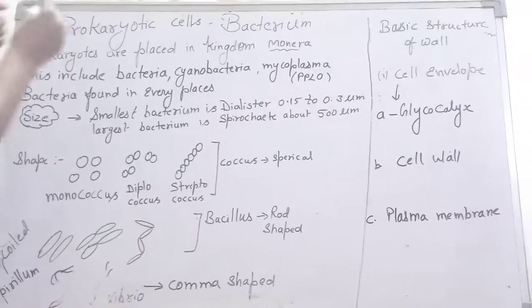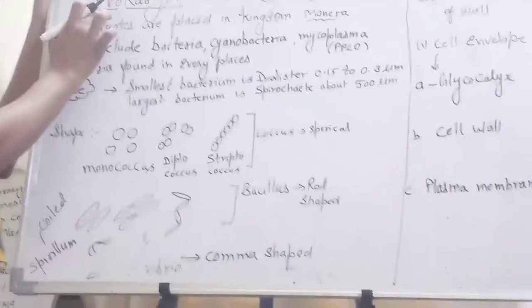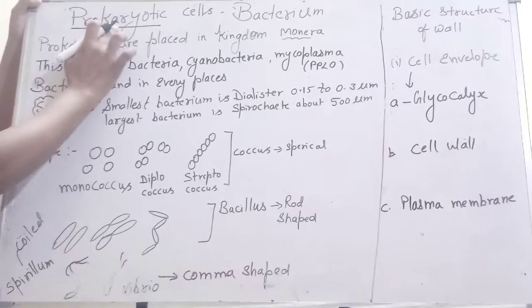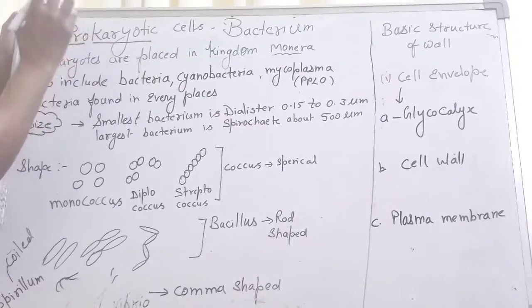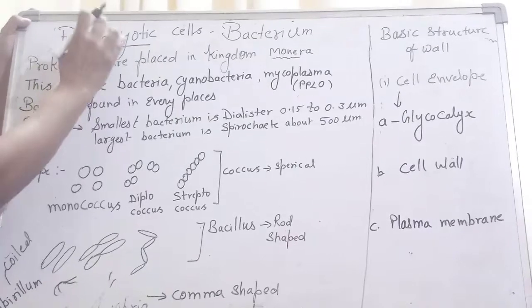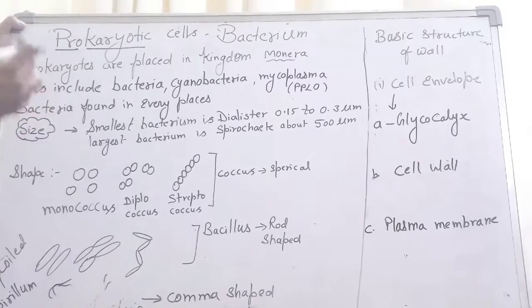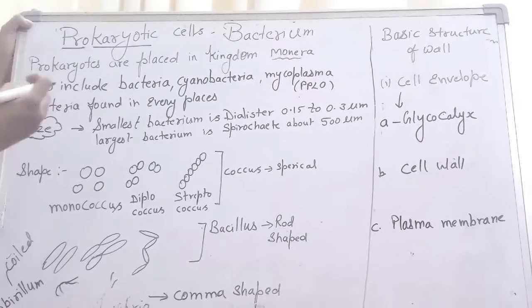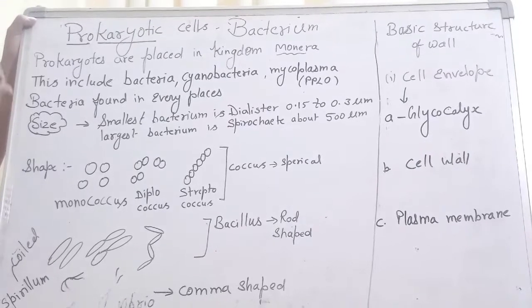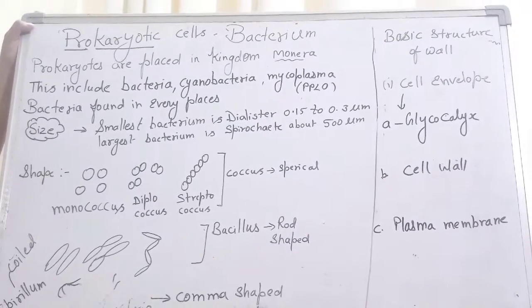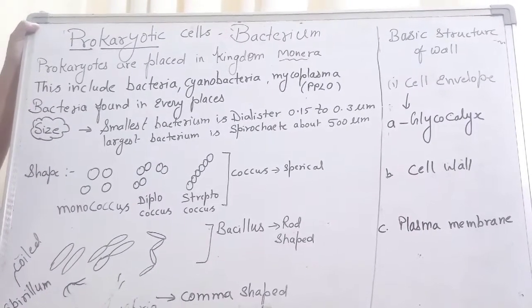Pro means primitive, previous. Karyotic refers to the nucleus, or genetic material, which is not bound by a nuclear membrane. So a prokaryotic cell is a previous cell having only a very primitive structure. They are mostly microorganisms. They are very tiny, and we can't see them with our naked eyes.